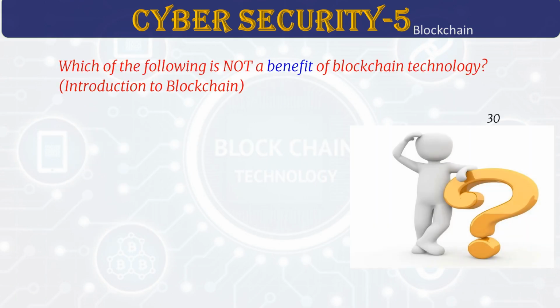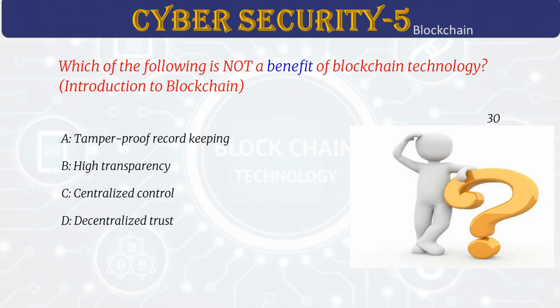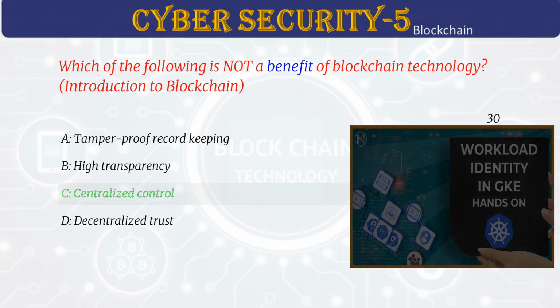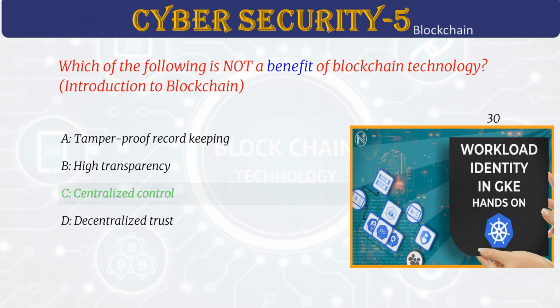Which of the following is not a benefit of blockchain technology? Answer C. Centralized control. Blockchain is different from traditional systems because it doesn't rely on a central authority. Instead, it allows many people to trust and agree on the data together. It keeps records safe and transparent, so no one can change them later. Central control goes against how blockchain works.